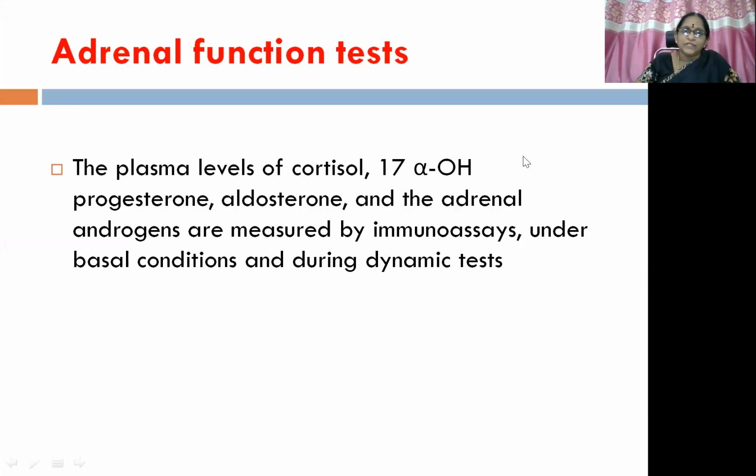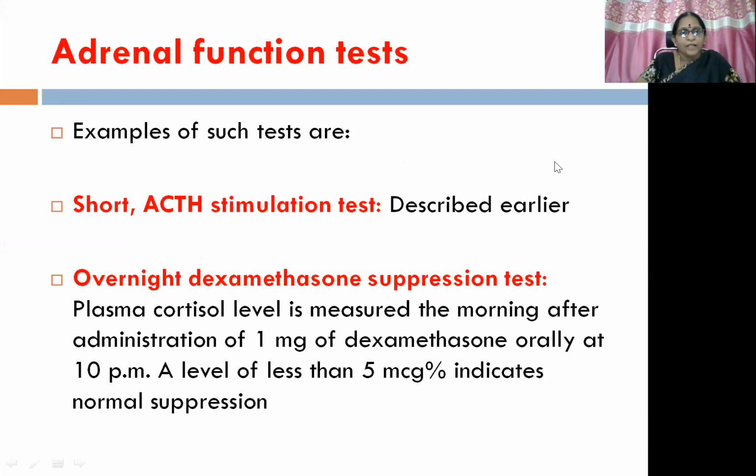Then coming to the adrenal function test, the plasma levels of cortisol, 17 alpha hydroxyprogesterone, aldosterone, and the adrenal androgens are measured by immunoassays under basal conditions and during dynamic tests. Examples of such tests are the short ACTH stimulation test that we have discussed already in the earlier sessions, then the overnight dexamethasone suppression test. Plasma cortisol level is measured the morning after administration of 1 milligram of dexamethasone orally at night at 10 p.m. A level of less than 5 micrograms indicates normal suppression, so the HPA axis is intact.